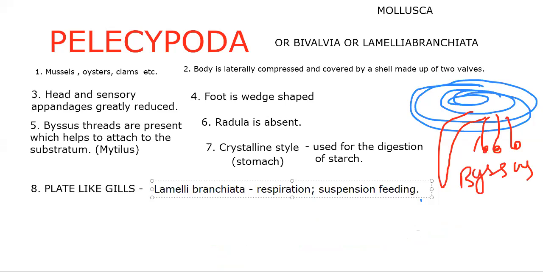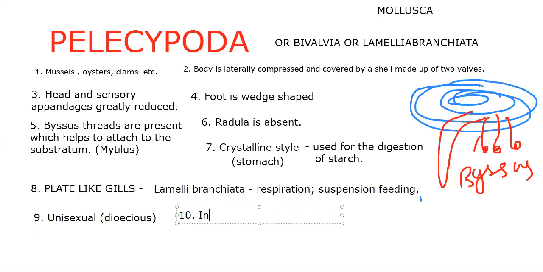Next, we'll go with the reproduction here. They are dioecious, that means unisexual as well. Male and female reproductive systems are separate. Next, development is indirect. Development is indirect in Mollusca. When we announce indirect development, we should announce the larva also. So veliger is there as usual.